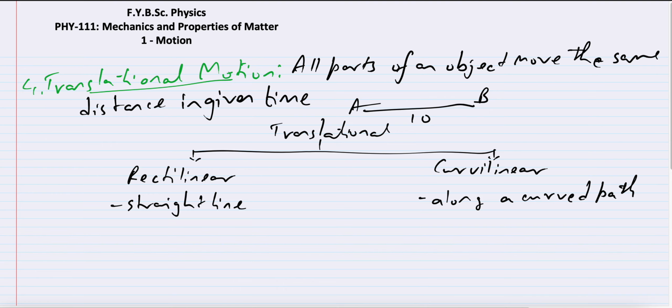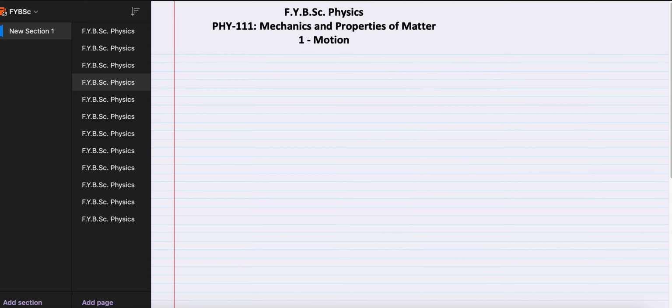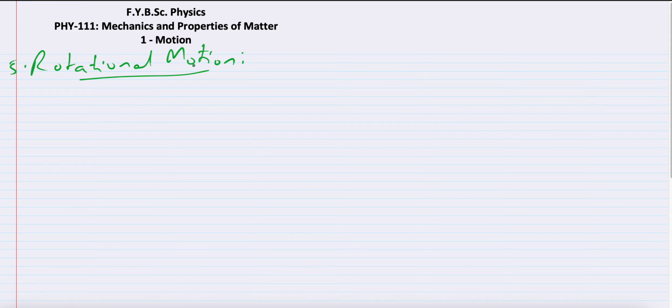What is the next type? The next type is rotational motion. I'll take a fresh page. Rotational motion. I think this is the fifth. Yes, fifth is rotational motion. Now what is rotational motion? Rotational motion is the motion of a body in which all its particles move in circular motion about a fixed point, or around an axis.